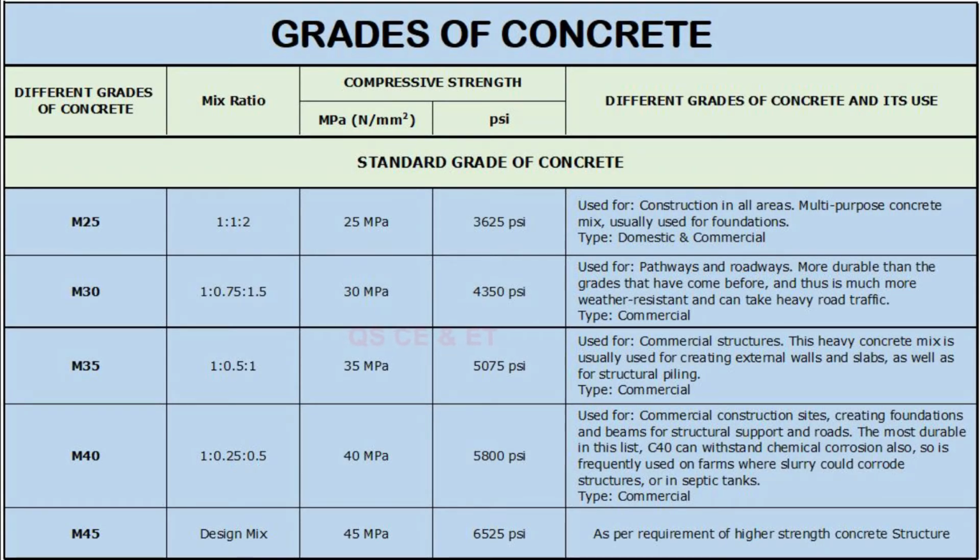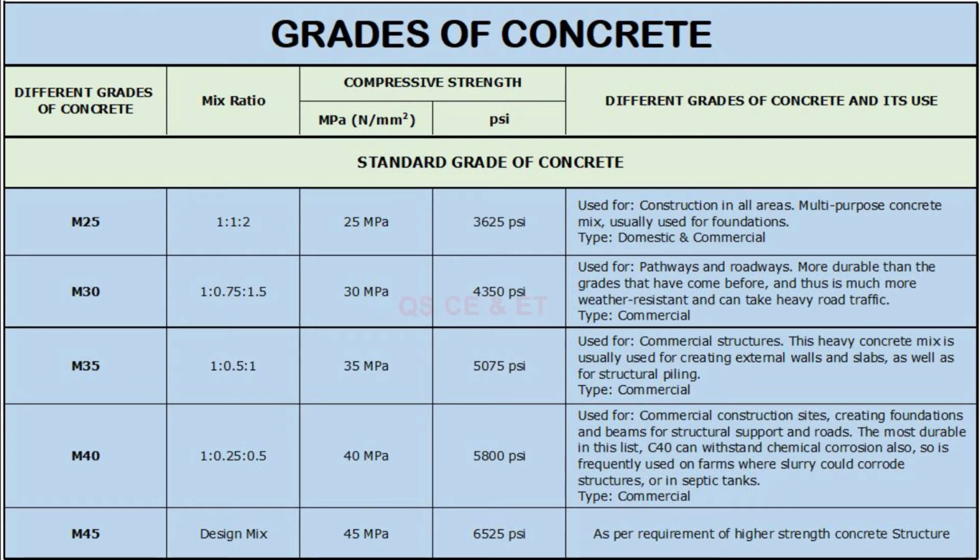M35 mix ratio 1:0.5:1, compressive strength 35 MPa and 5075 PSI, used for commercial structures. This heavy concrete mix is usually used for creating external walls and slabs, as well as for structural piling. Type commercial.